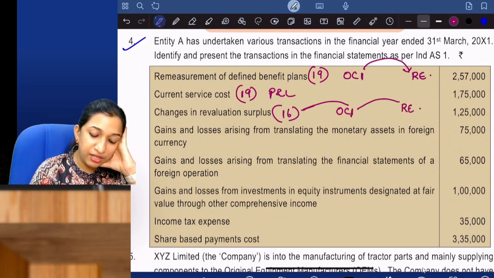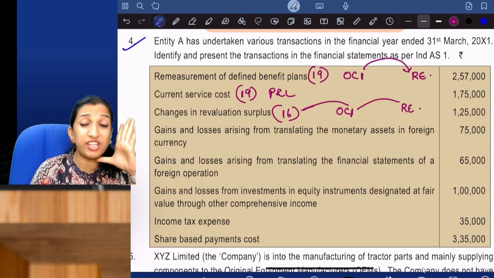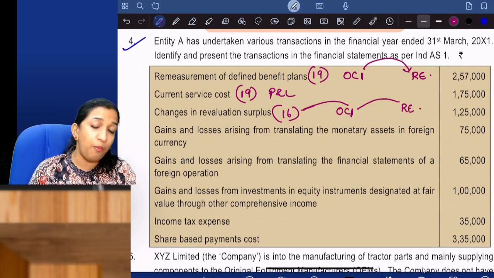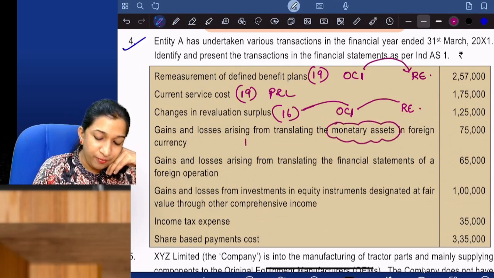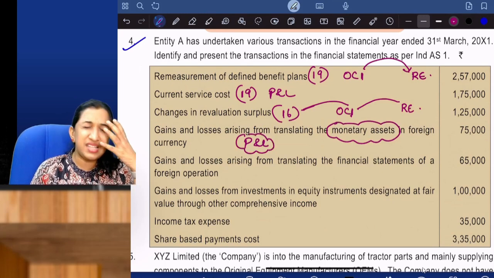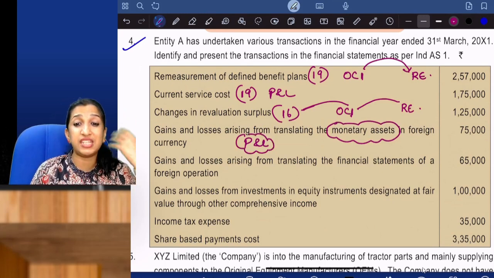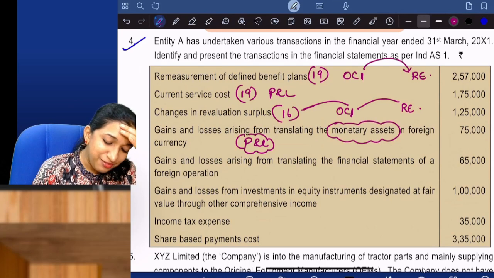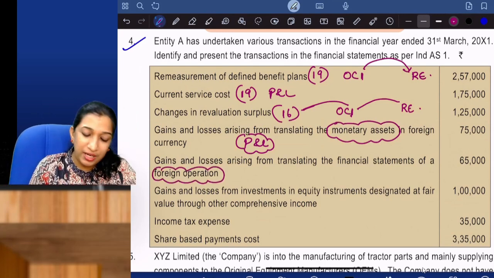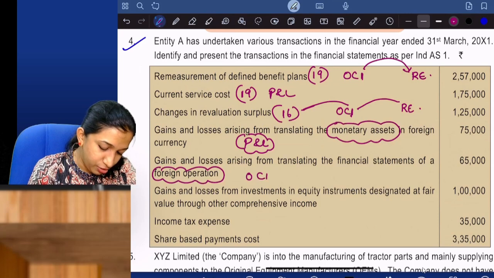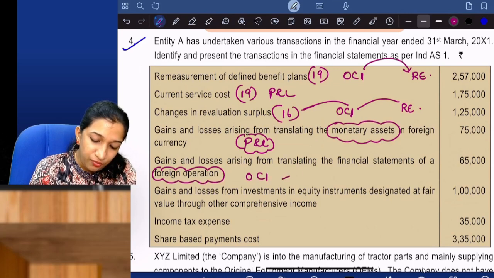Gains and losses arising from translating monetary items in foreign currency: don't jump to conclusions. For monetary assets translation, debtors, loans translation, the foreign currency gain or loss will be transferred to P&L. But somewhere we have studied OCI, FCTR. Yes, that is for foreign operations. Translating a foreign operation will be transferred to OCI, which will later be reclassified to P&L.